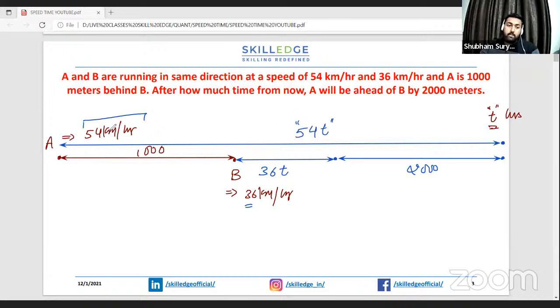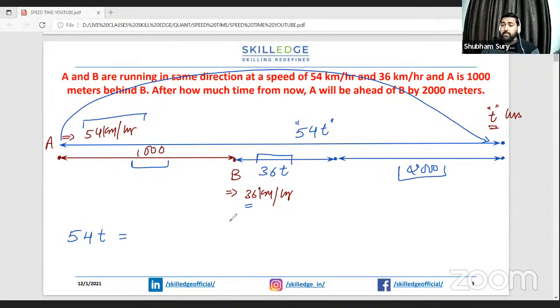Now the distance traveled by the person A can be equated with this particular distance, right? Because A has traveled the distance from here to here, and how much is that? 54 km per hour for t hours. So total distance traveled by A is 54 into t. And in this process, A has crossed this 1,000 km. He has also crossed the distance traveled by the person B, 36 into t, and he has also covered 2,000 meters extra.